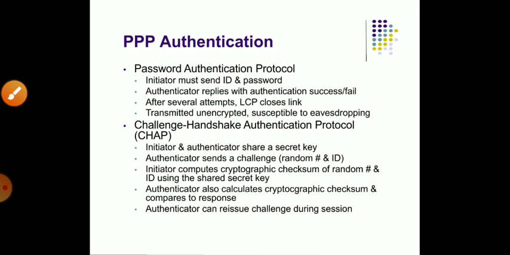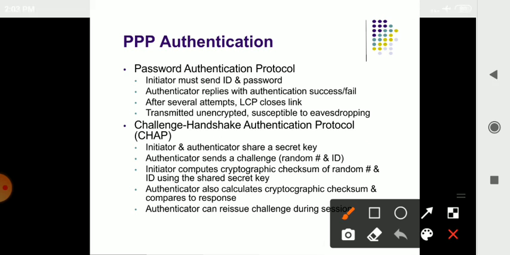Okay. Then you have the PPP authentication. It's nothing but, if you want to authenticate information, it gives the ID and the password. If the authenticator finds it proper, it will be successful and it gets entered into the system and gets a link. Okay. Then afterwards it should be encrypted in some way. Then you give a password, everything will be there and the system gets encrypted. And if there is any problem with the encryption, it will be stopped and it will close that particular connection. That is the password authentication protocol.